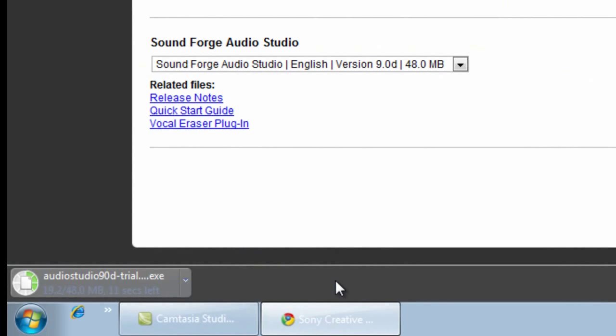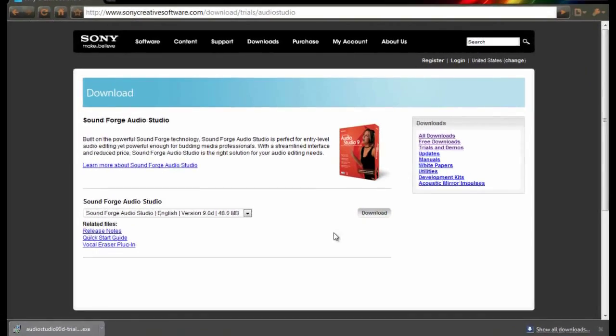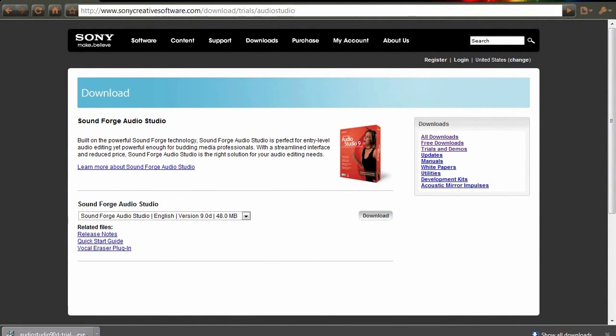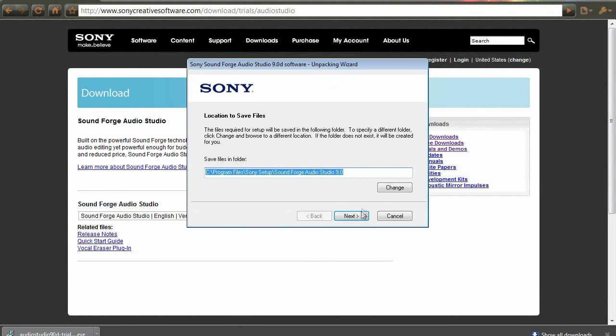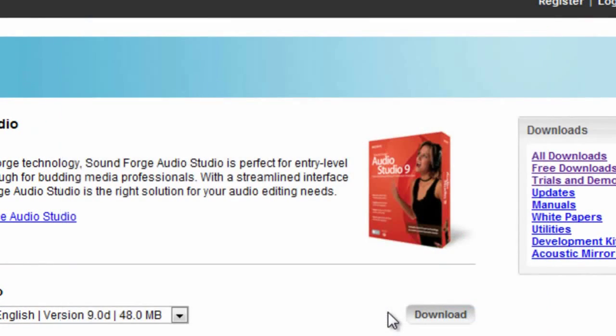And it won't take that long to download. I'll be back with you guys when it's done downloading. Okay, my audio studio is done downloading, so I'm just going to want to open up the installing wizard. Okay, and you just want to click next, wait for the files to extract.